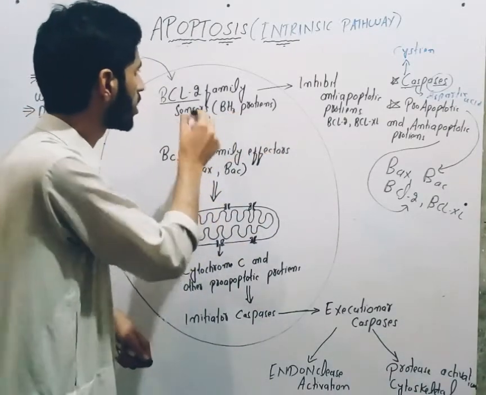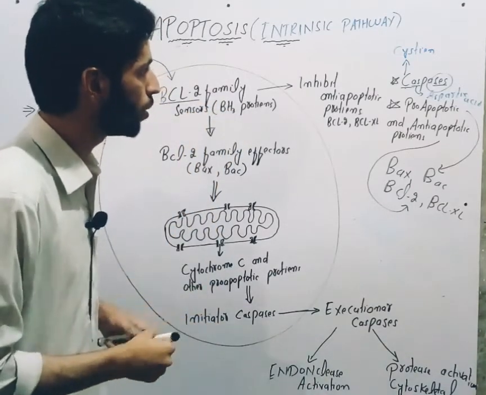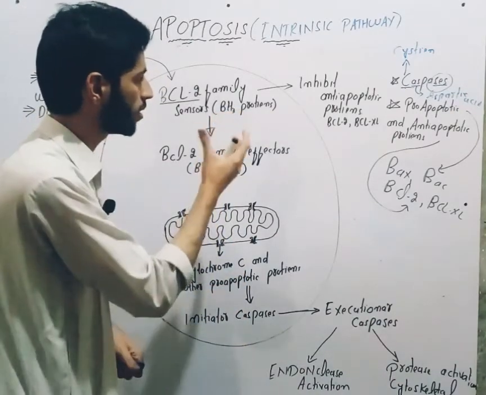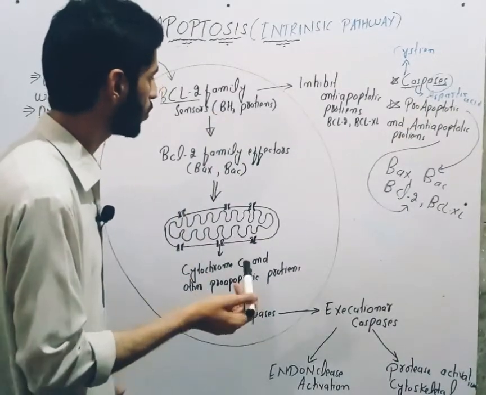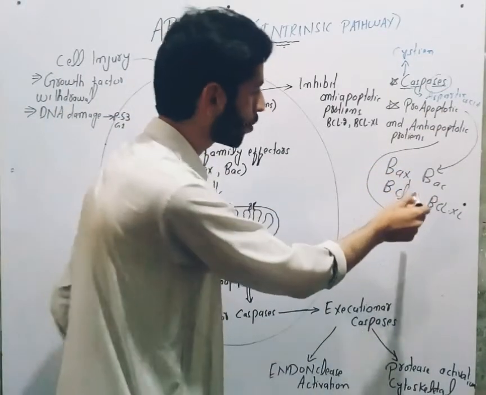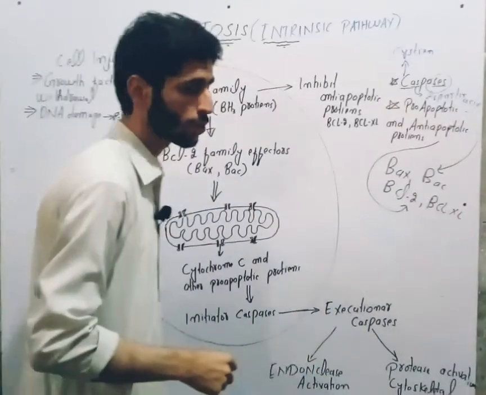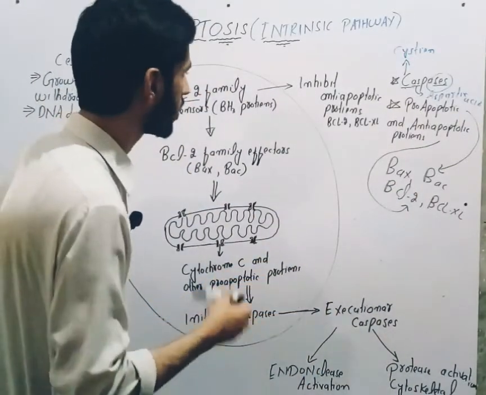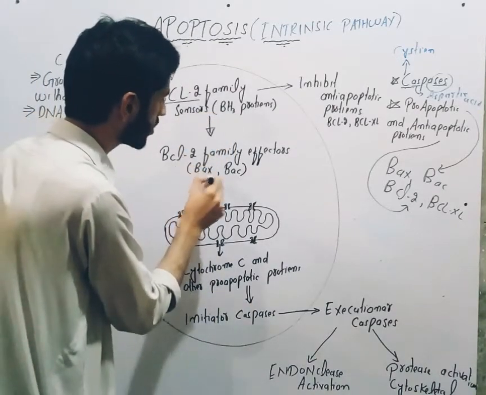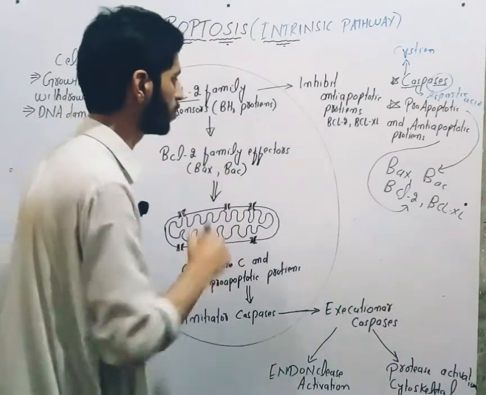There are some sensors called BH3 proteins, which are also related to the BCL2 family. These BH3 proteins sense damage to the cell and activate pro-apoptotic proteins. As I said already, BAX and BAK are pro-apoptotic proteins, the effectors of the BCL2 family.